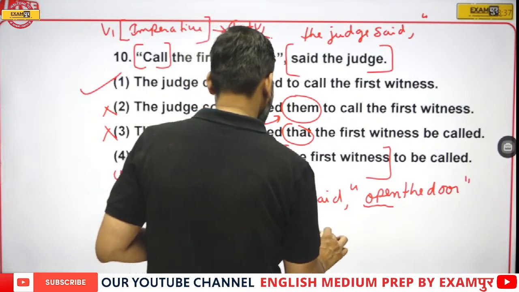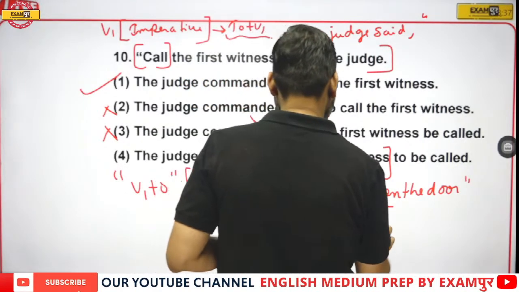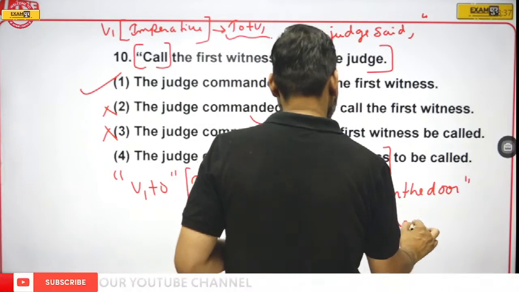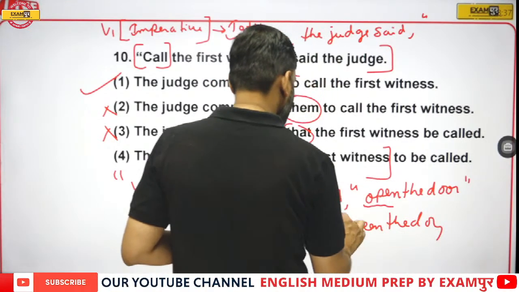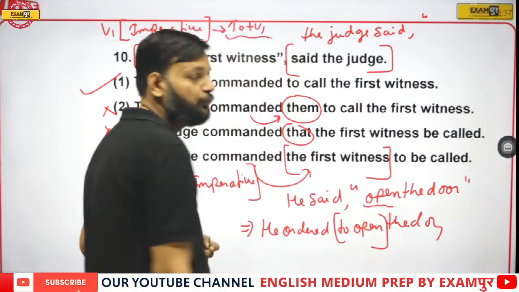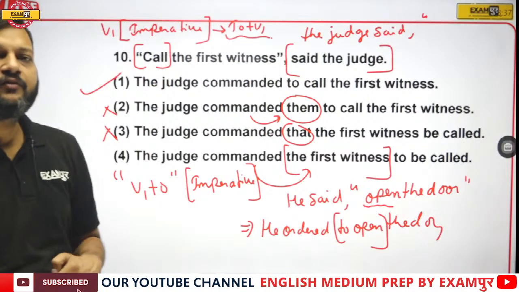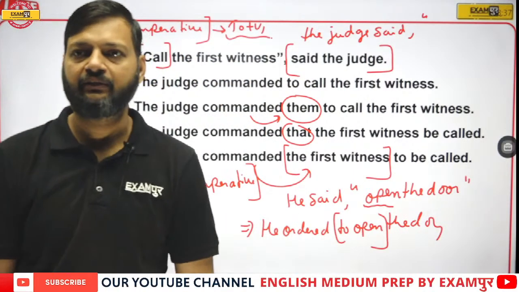ordered to open the door. So the first form of verb has to be changed into to plus V1. In an imperative sentence, we do not use that as a conjunction.